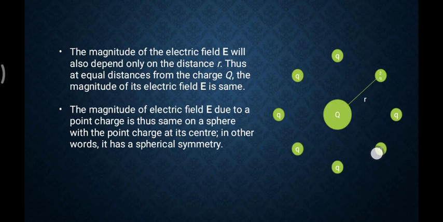They all feel the same electric field from the point charge sitting at the center of the sphere, even though the charges on the sphere may be different in magnitude, because their distance from the center is the same. That's why the electric field they feel from the point charge is the same. This is very important, try to understand. In other words, this is called spherical symmetry. When the symmetry is there, then the field is the same.